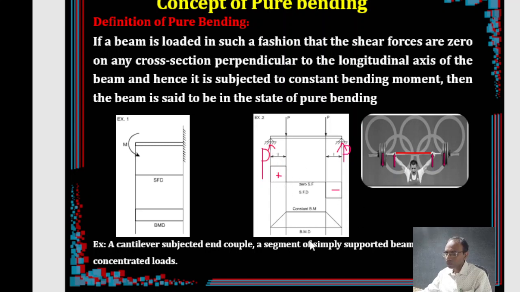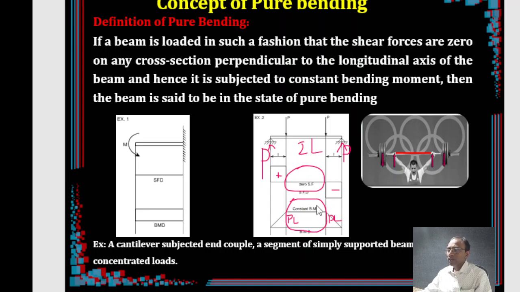Now if you draw the bending moment, what will happen? You will get a shape like this, because this is P. So P times, let's say this is L and this is also L, you can say any length, doesn't matter. So this is PL, this part of the bending moment, and this part is also PL. Now you can observe the center part, between the loads. What's happening? The shear force is becoming zero, whereas the bending moment is constant.